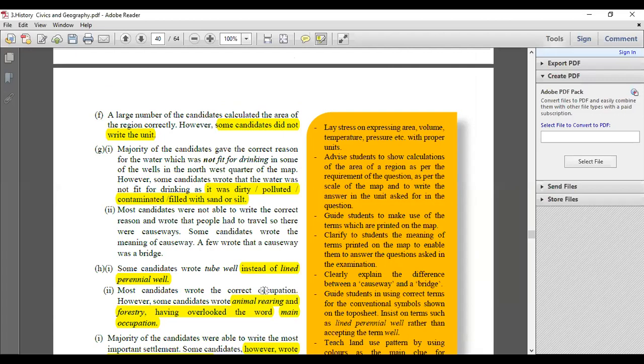Then one of the questions also asks how you can say that the water is unfit for drinking. So someone wrote it's dirty, it's polluted, it's contaminated. First and foremost, when can that be possible? When there is some industrial area in the surrounding region, which is not the case out here. Now, when it comes to contamination, it is only because the water is too salty for any human beings to consume. So they are not able to drink it.